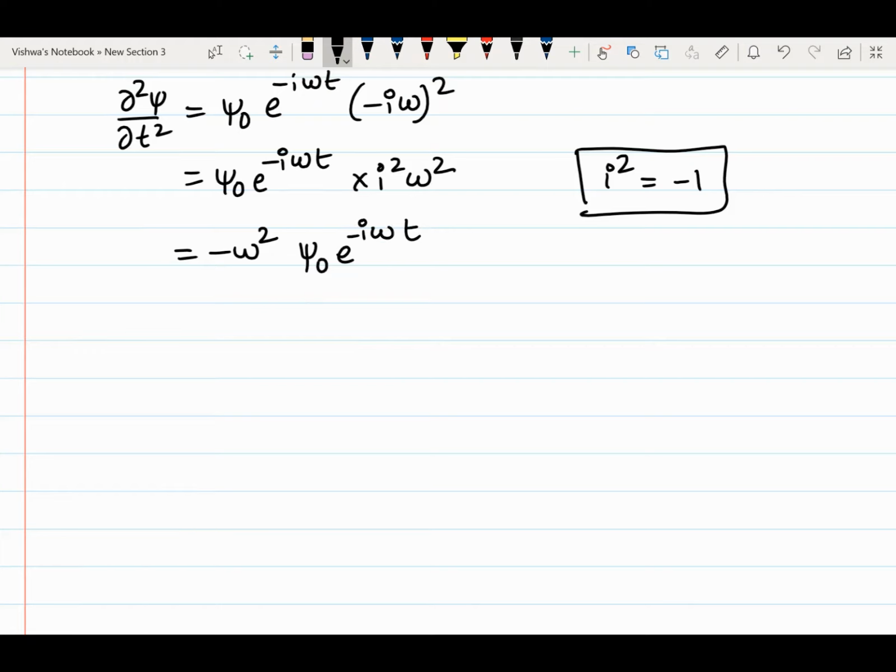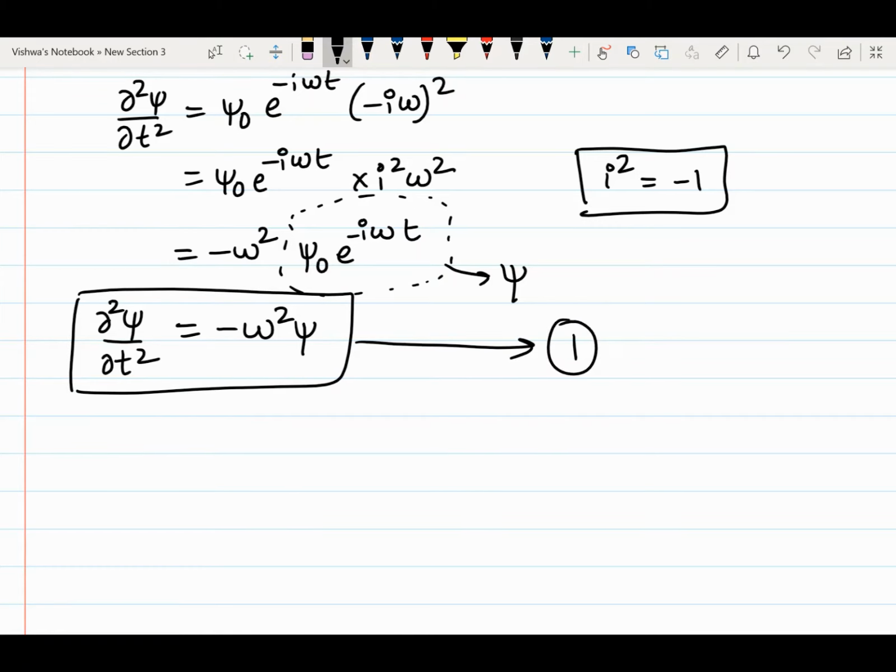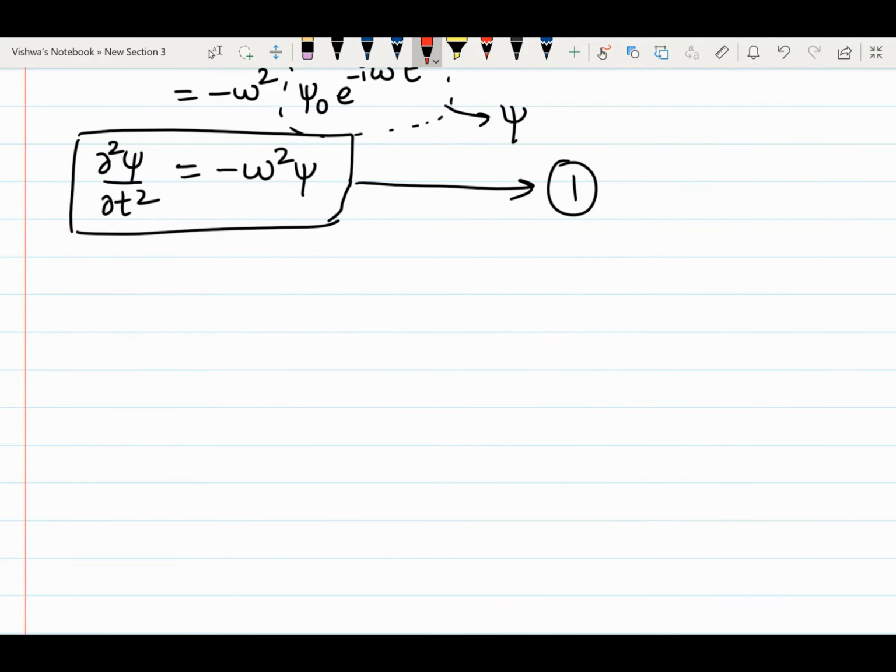As we already know, ψ₀ e^(−iωt) is nothing but ψ. Finally we get −ω²ψ = ∂²ψ/∂t². So this is the equation, and let us call this equation 1.